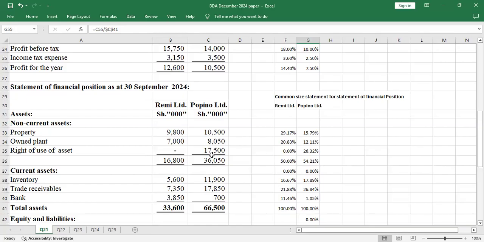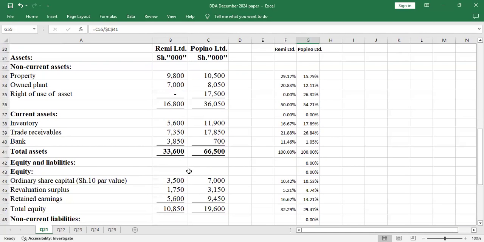So it's not a permanent asset for this company. So you have to take into consideration that though it's an asset, it is a leased asset. So when you reduce that, you'll remain with 18,550. So it means that Popino, when it comes to asset base, is more than Remy Limited.